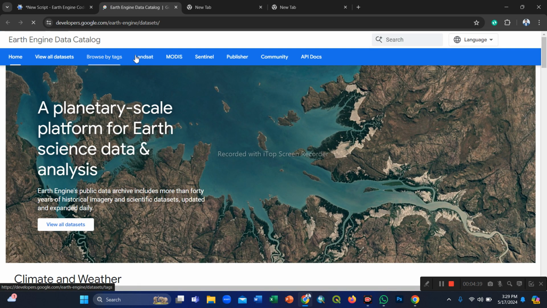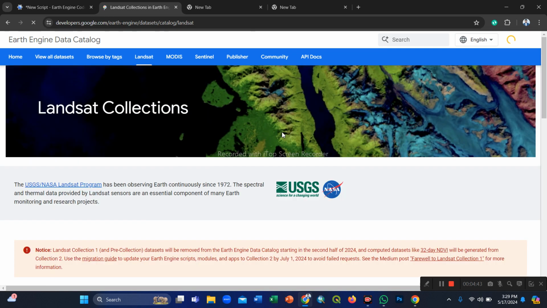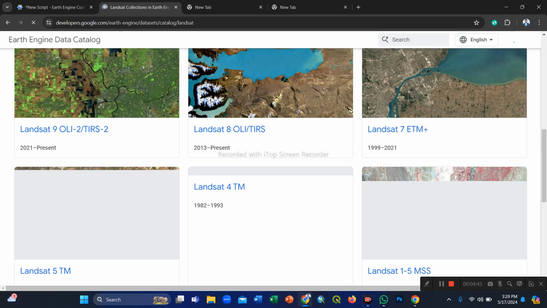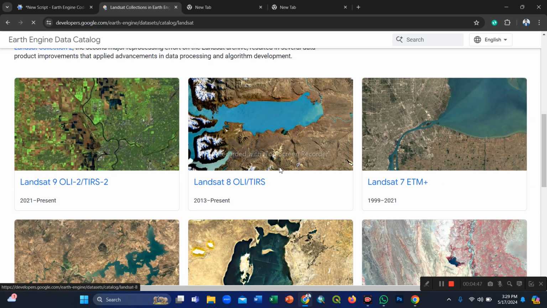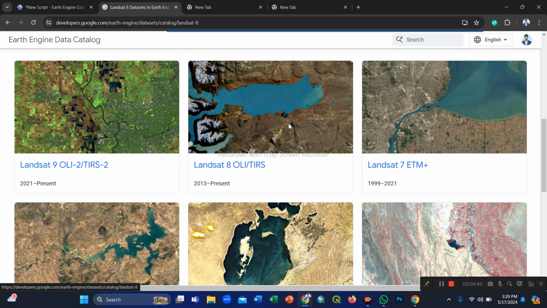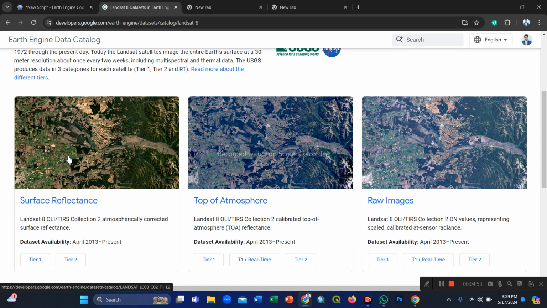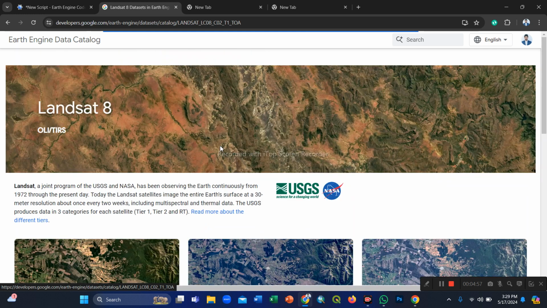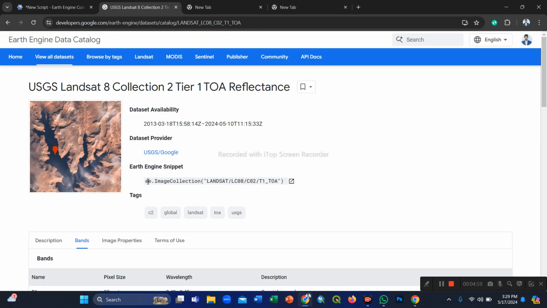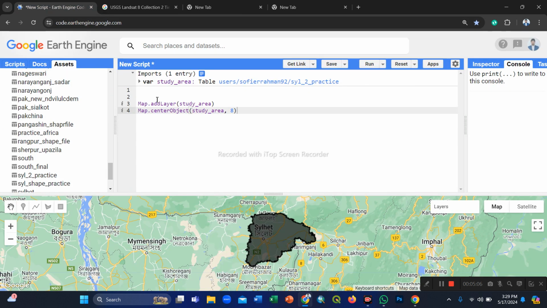Then I go to Landsat and load the Landsat 8 top of atmosphere reflectance dataset. I click on the top of atmosphere reflectance, copy this Google Earth Engine snippet, and simply paste it in my code editor.